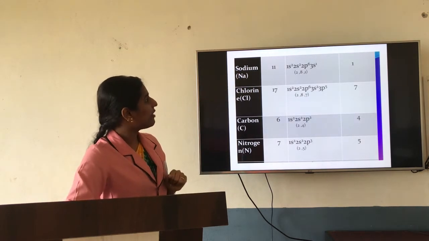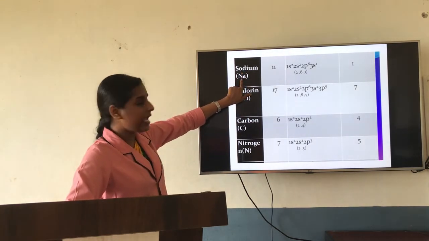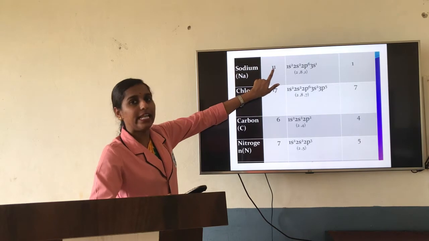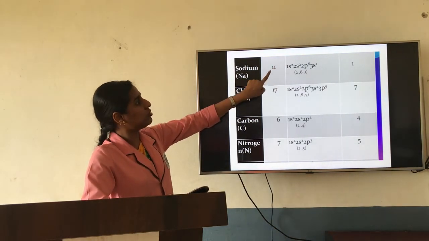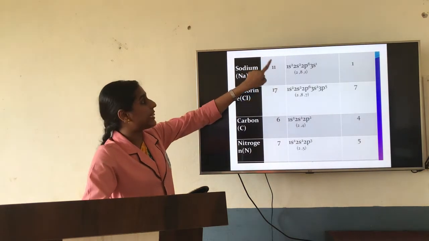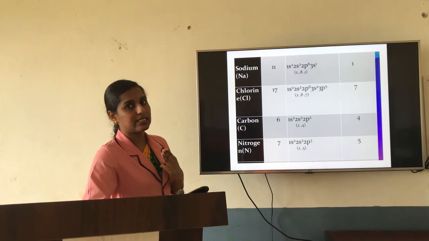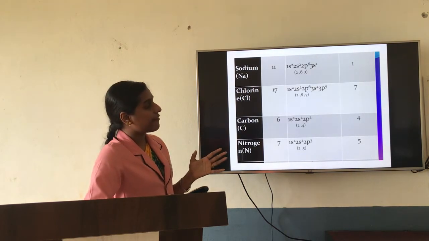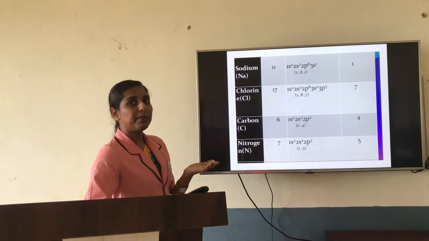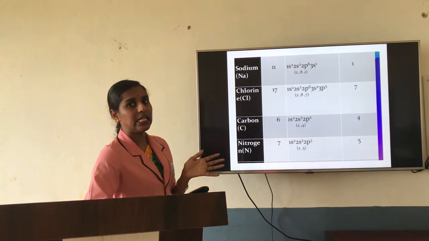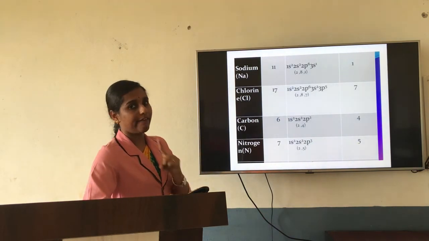First we will go with sodium, which is represented as Na and has a total of 11 electrons. When you write the electronic configuration, it comes as 1s2, 2s2, 2p6 and 3s1. 3s1 means the third shell is the last shell. How many electrons does it have in the last shell? 1 electron. As I have told, to become stable, 8 electrons are a must in the last shell according to the octet rule. Here the last shell has 1 electron.